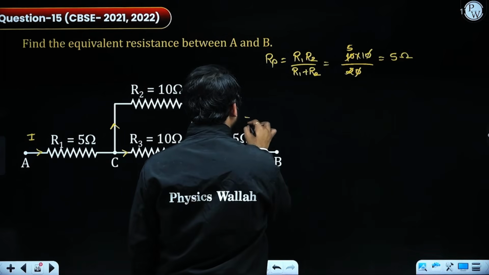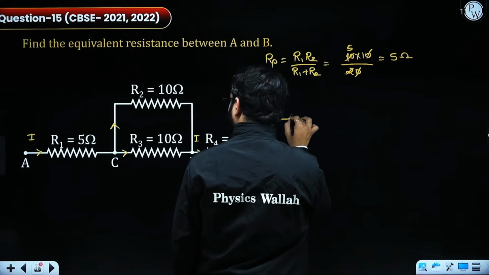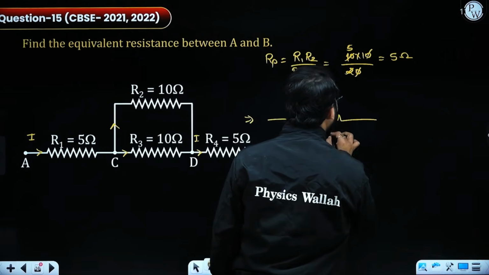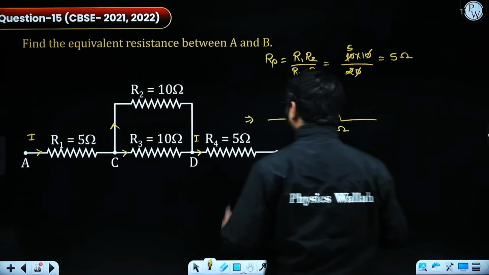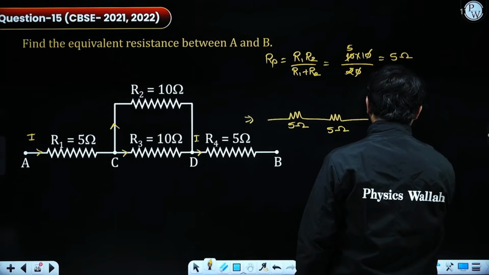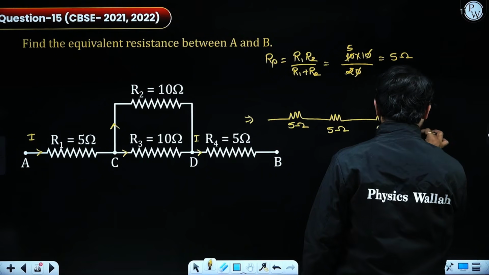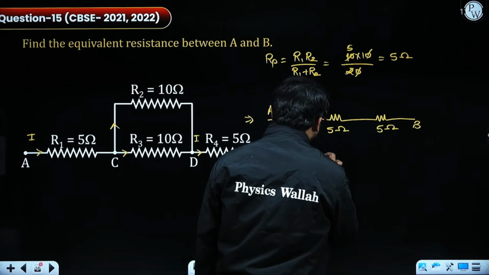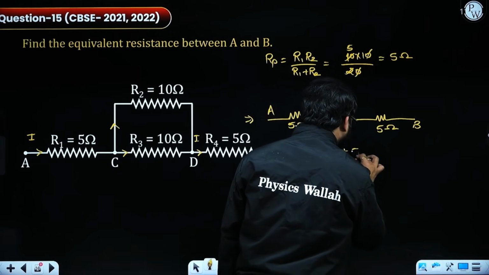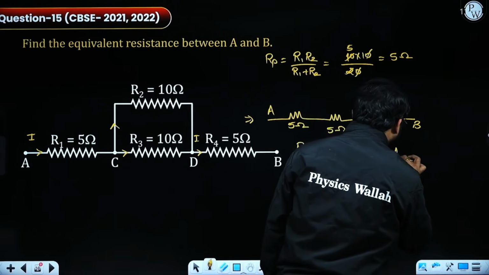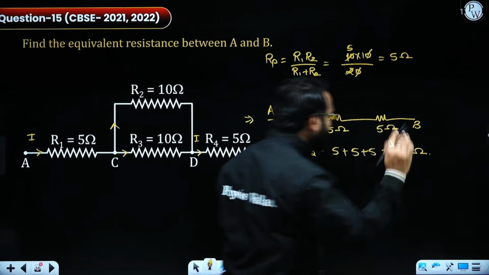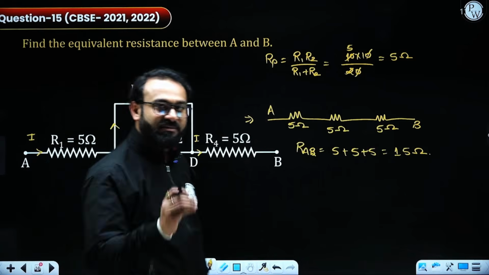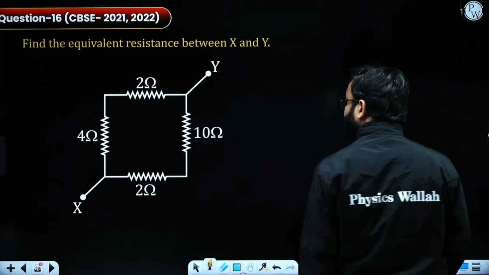So finally on solving this, I will be getting 5 ohm. The parallel combination came out as 5 ohm, and R4 is also given as 5 ohm. So now the equivalent resistance across A and B is 5 plus 5 plus 5, which is coming out as 15 ohms. So that is another method of solving such kind of numericals fast.